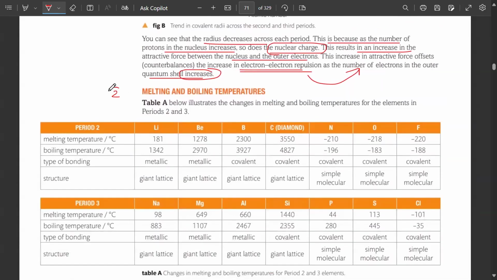Second property जो हम discuss करेंगे, that is the melting and boiling temperatures. अगर हम across the period देखें, what happens to the melting temperature? It is actually increasing. Melting temperature increase कर रहे हैं.